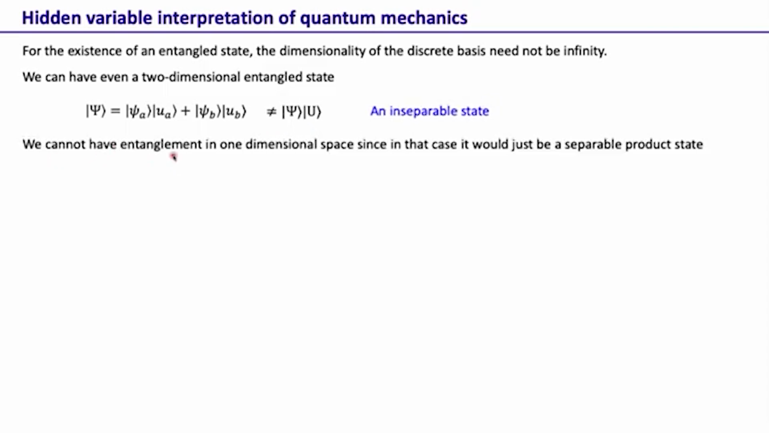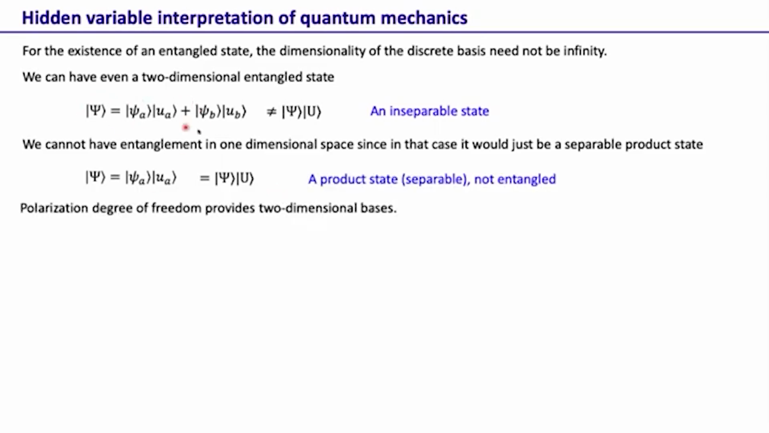Of course, we cannot have entanglement in one dimensional space, since in that case it would just be a separable product state. So if it is psi a ua, then this is just a separable product state. So this is not entangled. Now let's have a concrete example of this two-dimensional entangled state.